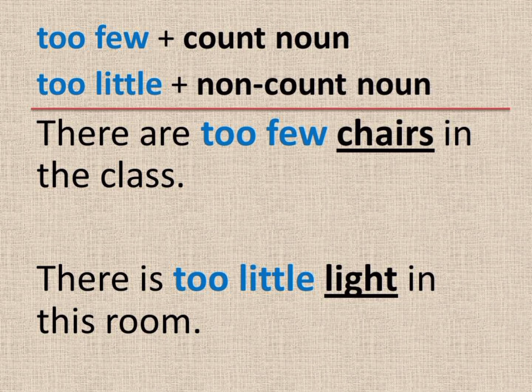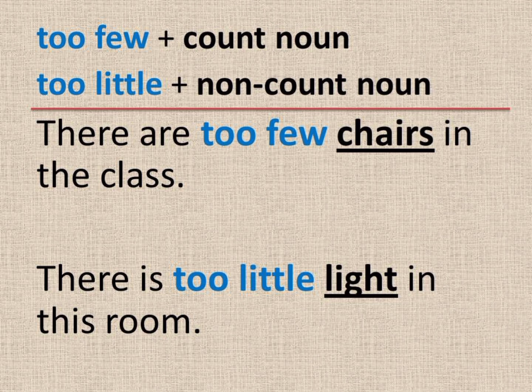Too few is used with a count noun. Too little is used with a non-count noun. For example, there are too few chairs in the class. So, too few is also used with a count noun and it is plural, chairs with s. Few means the opposite of a lot or many. For example, you expect there are 20 chairs, but there are only 10 chairs in the class, so there are too few chairs in the class.